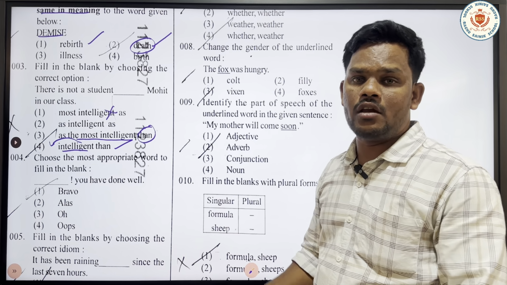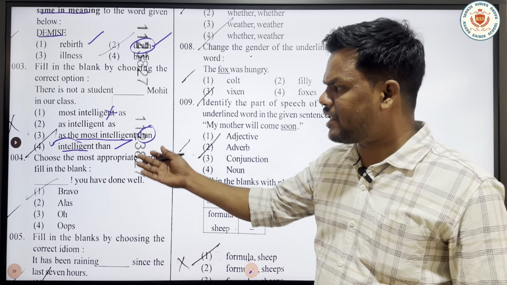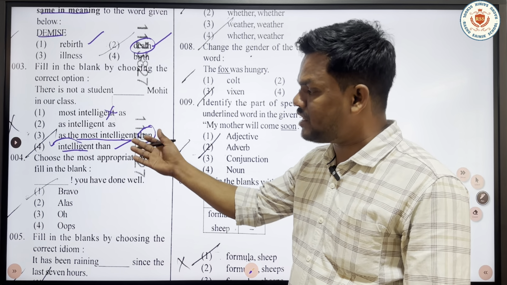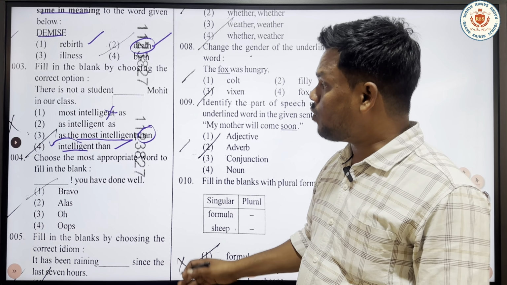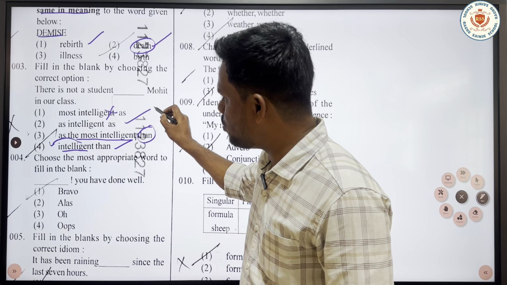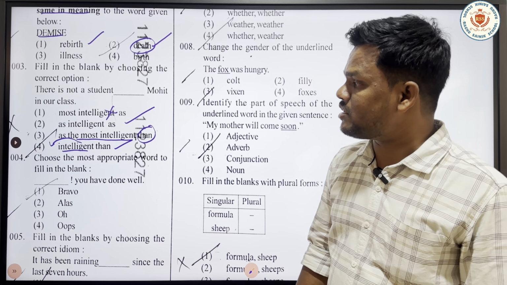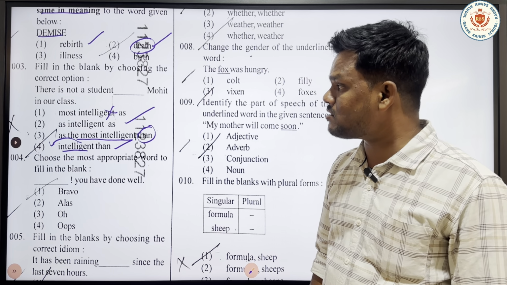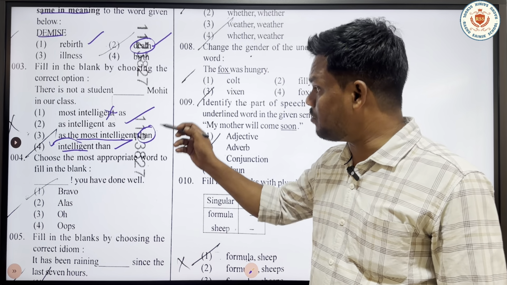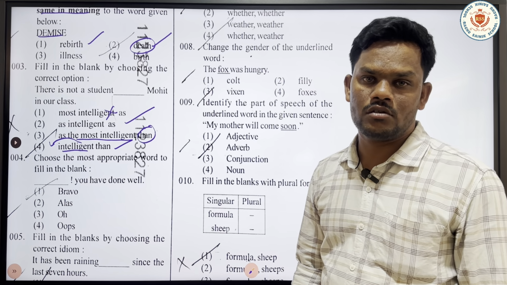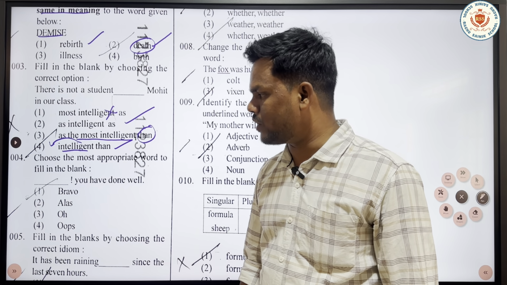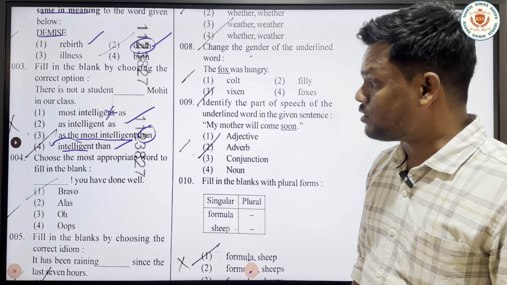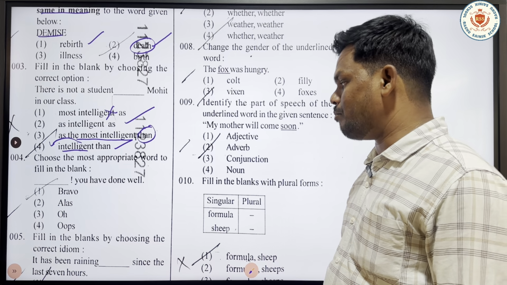If there had been more, we would have certainly taken that option. So the option itself is wrong. That is why we can only take option 2 for this question: There is not a student as intelligent as Mohit in our class. Have you understood? Shall we move on to the next one? The next one is, choose the most appropriate word to fill in the blank.